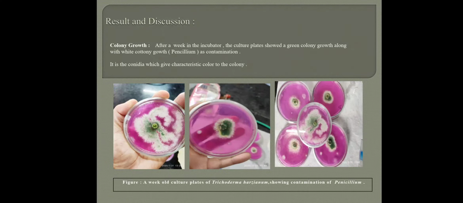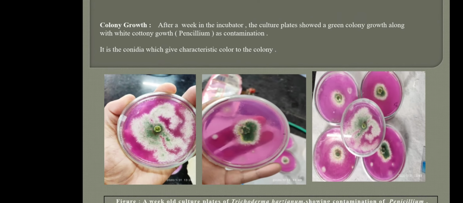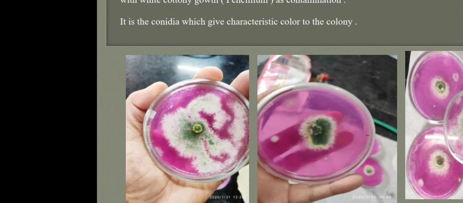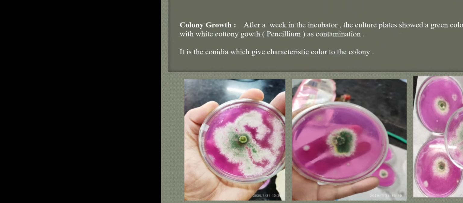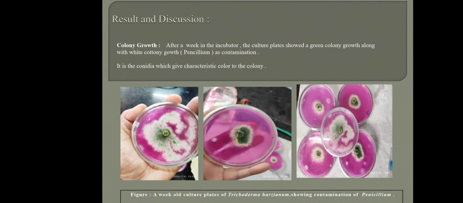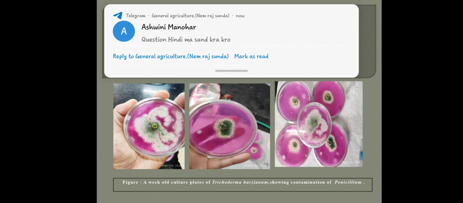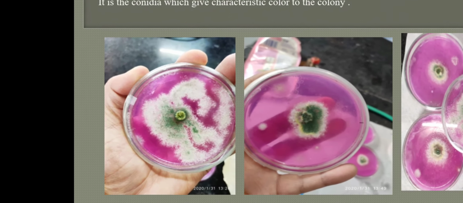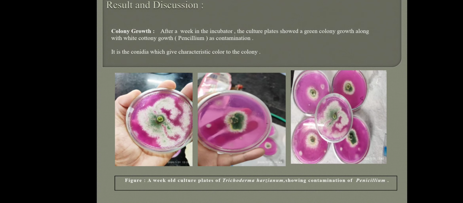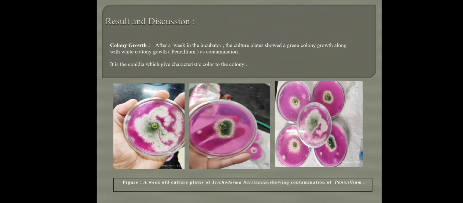While we culture this Trichoderma, we also do a weekly inspection of the culture and see if there is any contamination. Like I did the weekly inspection, and I used to find contamination on a weekly basis. Like this white structure you can see, this is the contamination of Aspergillus. Okay, no, it's not Aspergillus, actually it is Penicillium, which I found on this. Okay, and this was the colony growth.